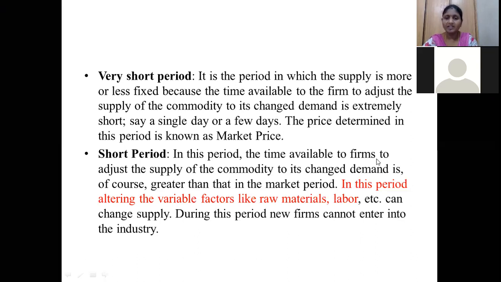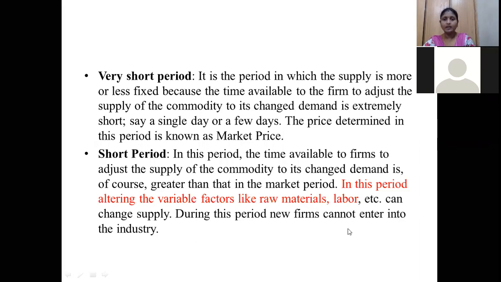So what are the factors we are going to change in this short period? In this short period, we are altering the variable factors. Which variable factors are you altering? Some raw materials which are required for that, and whatever labor it requires. So by altering these, by increasing or decreasing the production, we can adjust the supply of that commodity to its changed demand. Hope you understand this.